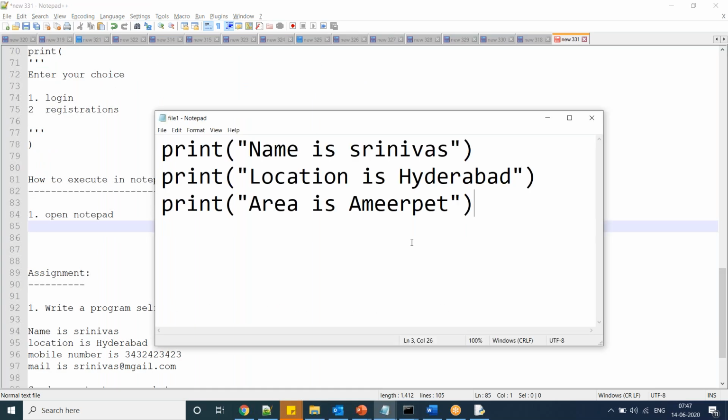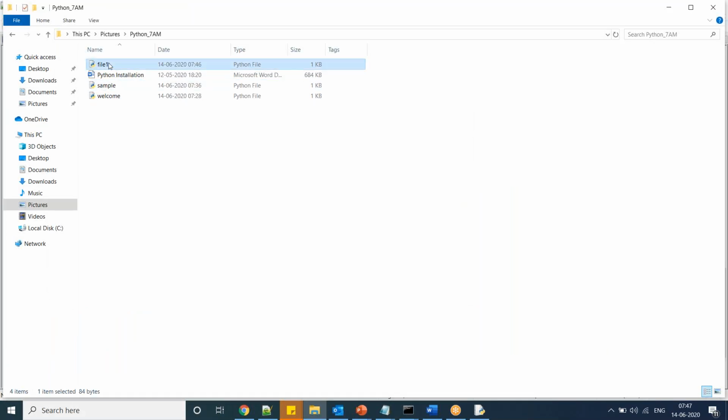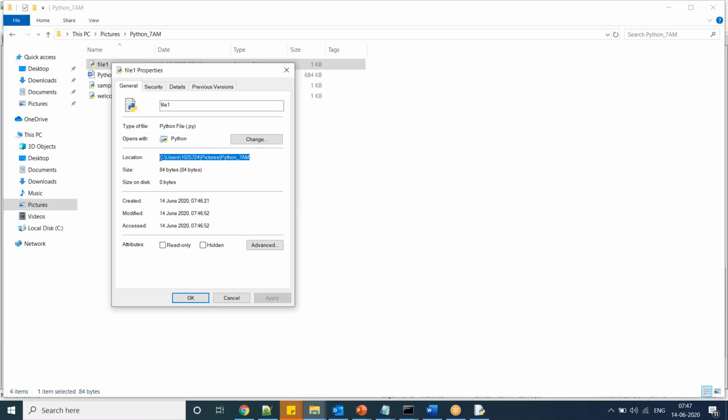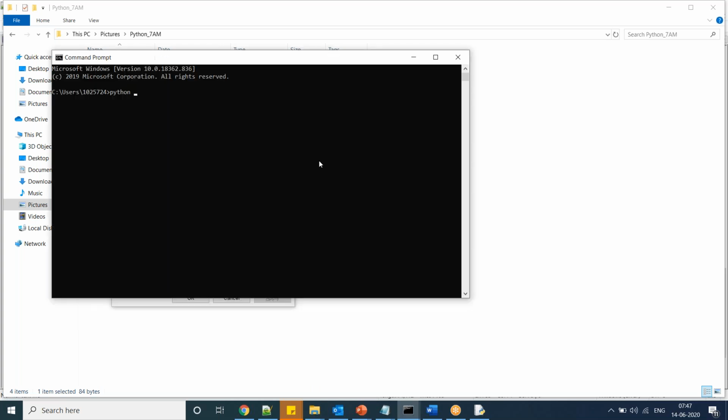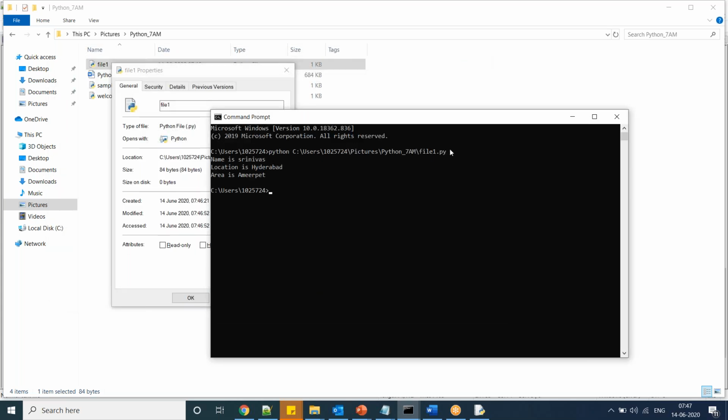Go to command prompt, cmd. In this command prompt, type python space your file path. Where is your file? Now here this is your file. Go to properties, take this one, slash sample. So what is your file name? File1.py. So python space file1.py. Now whatever statements are there, it is going to execute.